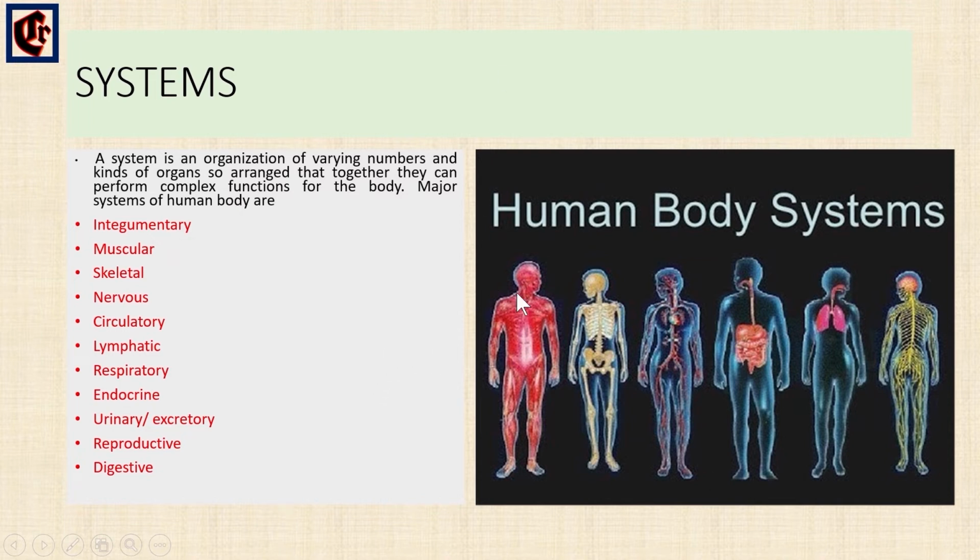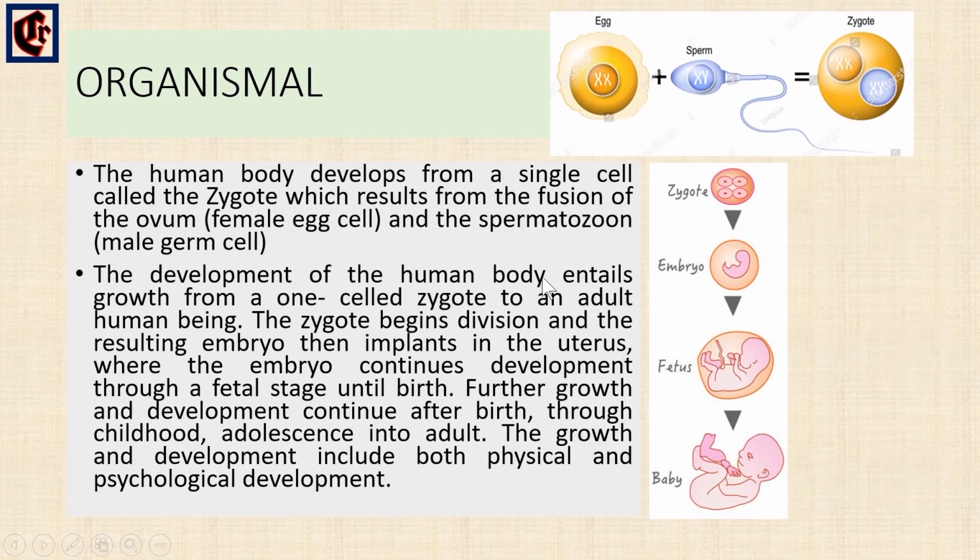And now we'll see about the organismal level. The organismal level is the human body. It develops from a single cell called the zygote, which is the fusion of the egg cell, that is the ovum, the female egg cell, and the spermatozoa, the male germ cell.